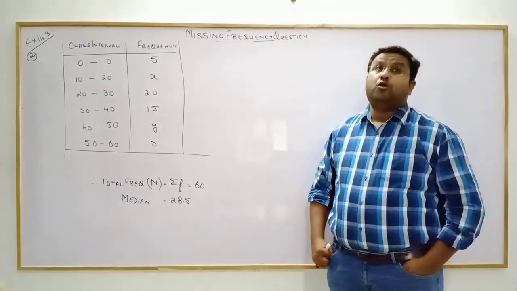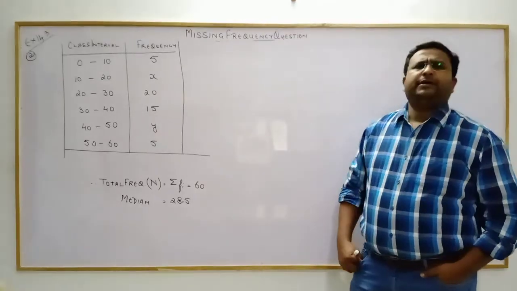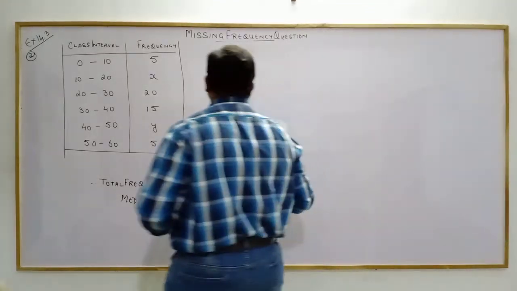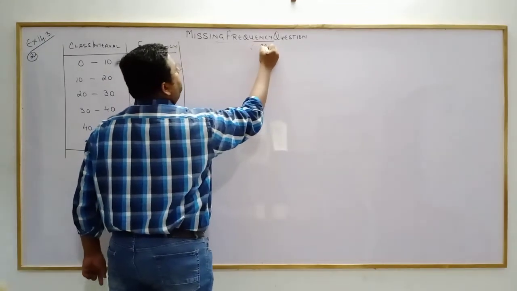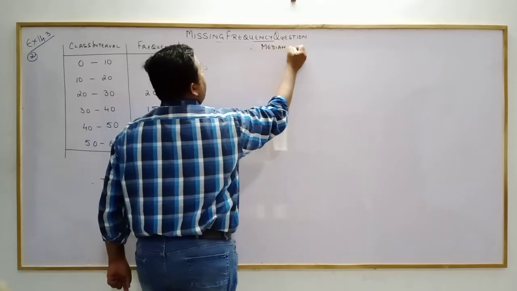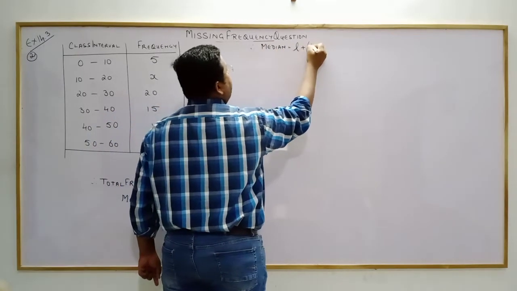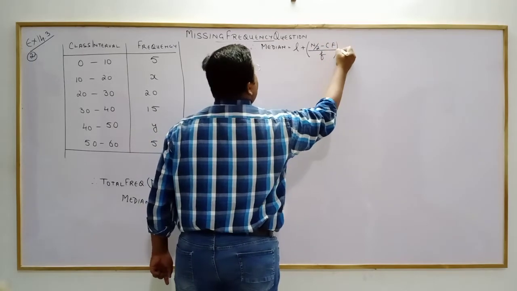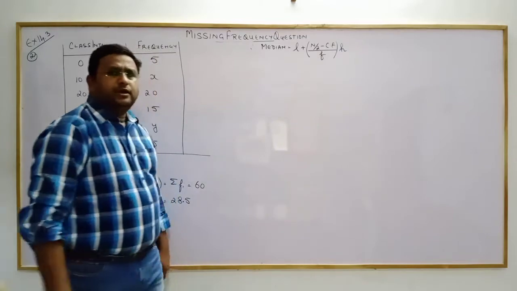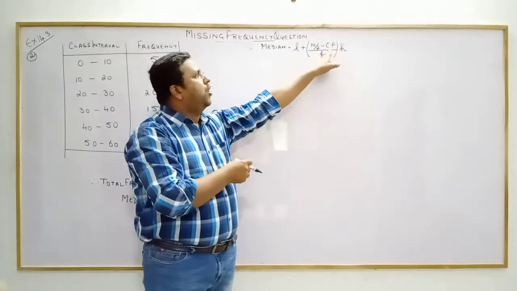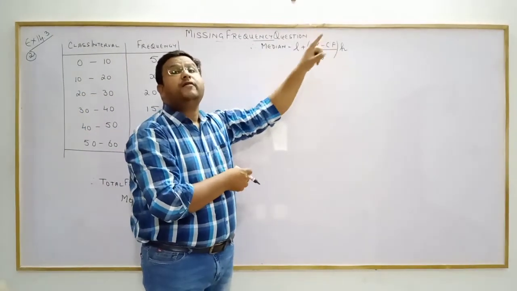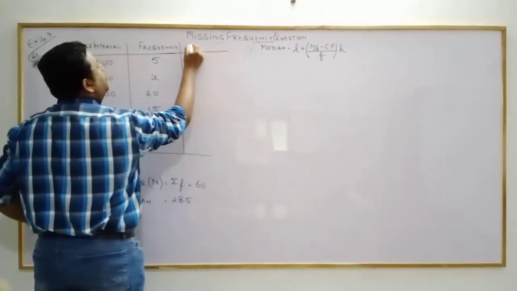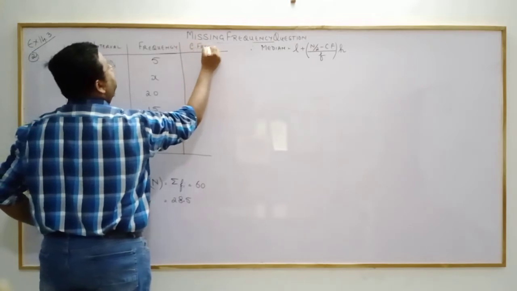So remember or recall the median formula. Two things were there, mode and median. Let me write down the formula. Median is equal to L plus N by 2 minus CF upon F into H. Remember? So that means in median we need to find CF, cumulative frequency. So the first column that we are going to make is of cumulative frequency.